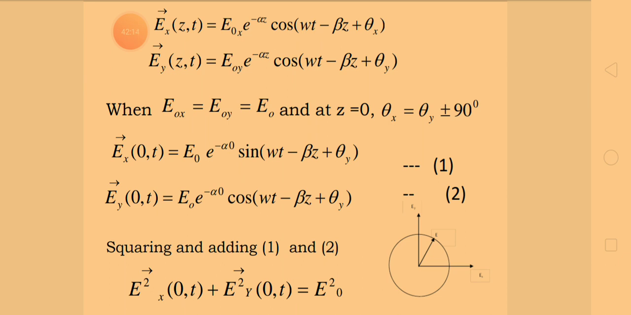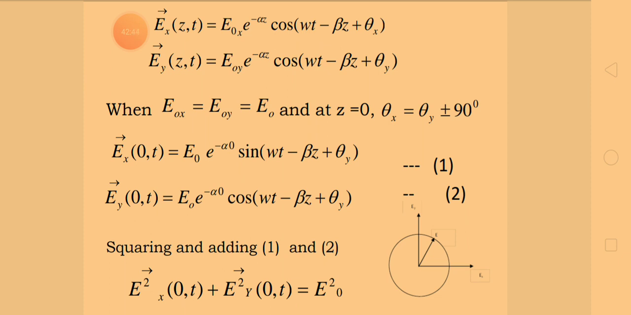when E naught x is equal to E naught y, that is equal to E naught. As I mentioned, the amplitudes along the x and y components of the electric vector are equal. Therefore, simply I will write, instead of E0x and E0y, let me write E naught. So E naught, I am substituting z is 0, right?